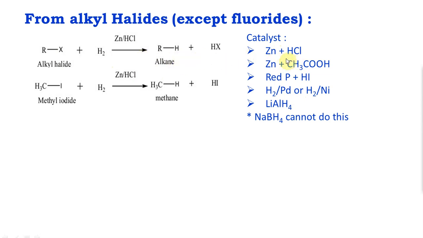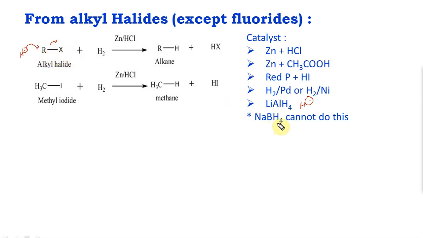Now here, red phosphorus and HI is going to be extremely useful. You're going to see much more about this in detail. Even here, H2/Pd or H2/nickel will get the job done. One thing you want to remember is lithium aluminum hydride. It's an H minus donor, a very strong H minus donor. So the H minus kicks this out. So basically it's a substitution reaction.